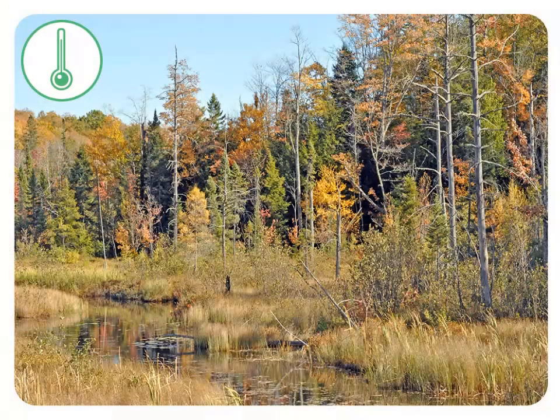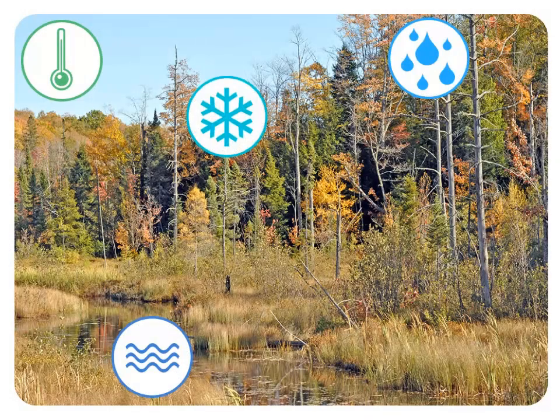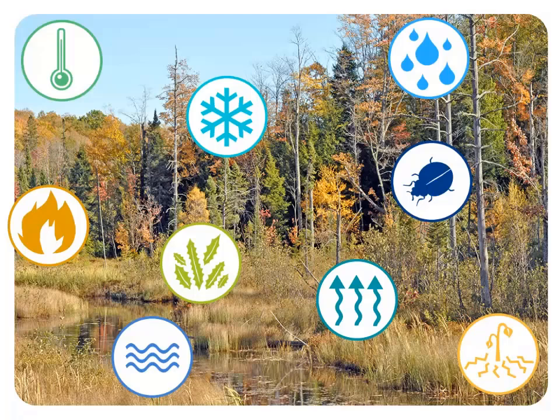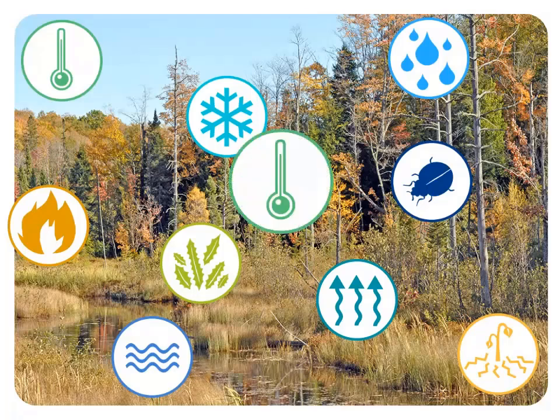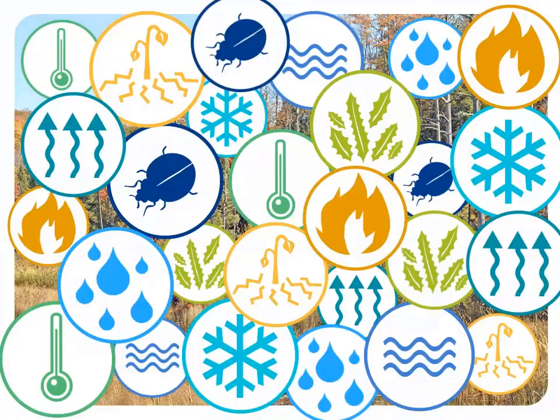Increasing temperatures are having wide-ranging effects on forests and grasslands, including streamflow, precipitation patterns, snowpack, insects, and invasive plant species, and influencing drought, heat waves, and wildfire. These are just a few examples of the observed effects of climate change around the United States, and most effects are expected to continue and intensify during this century.